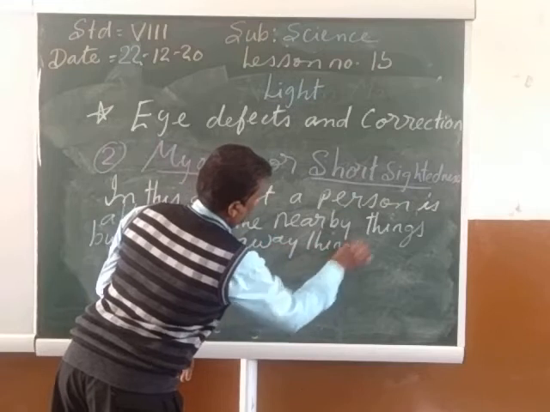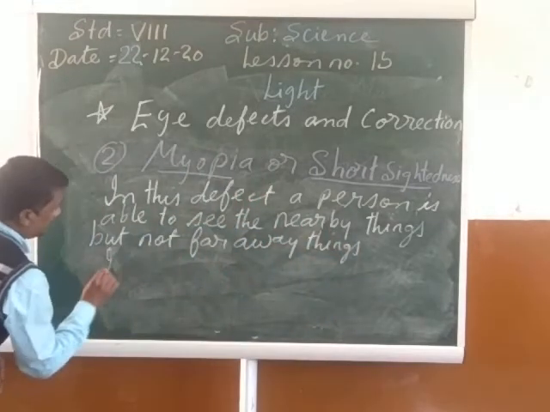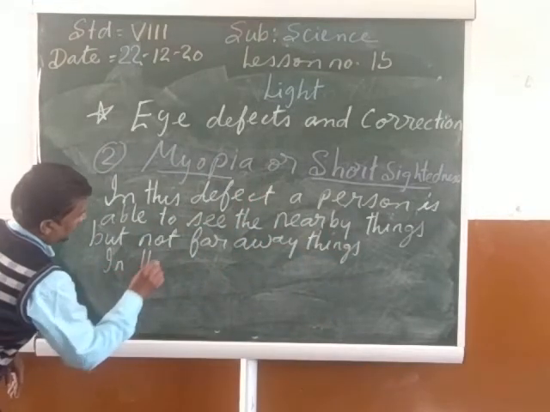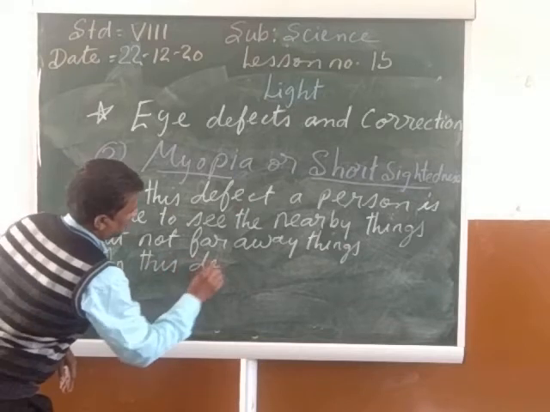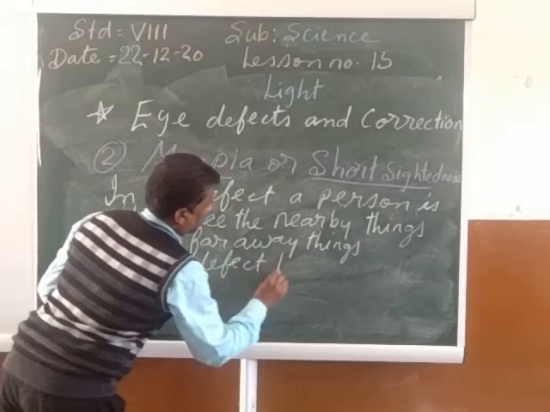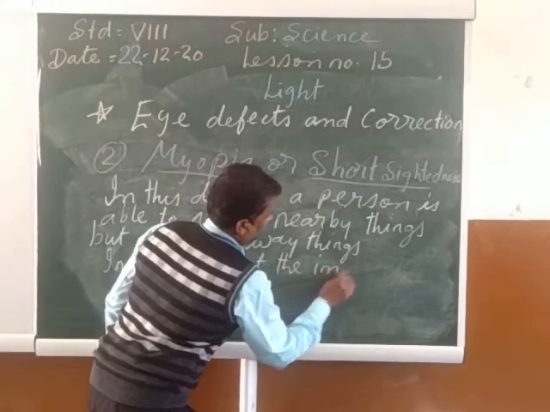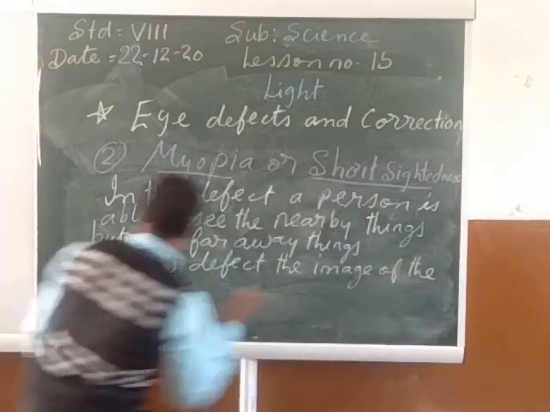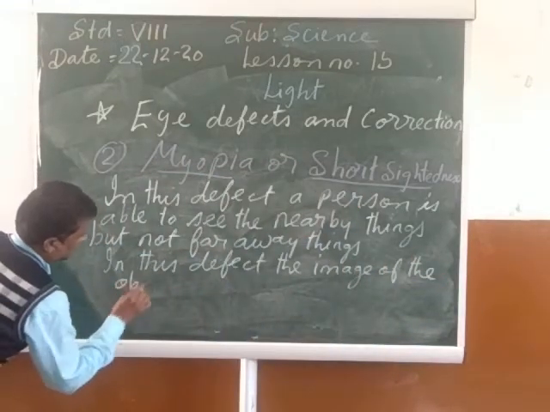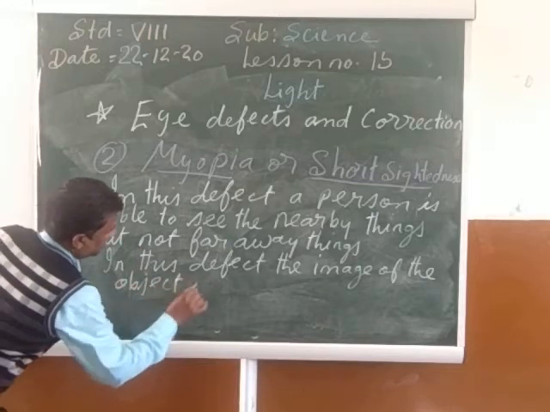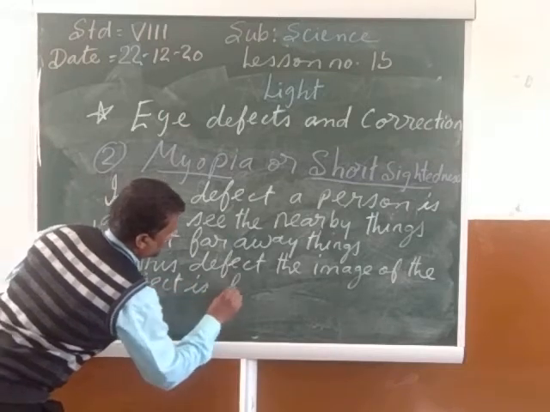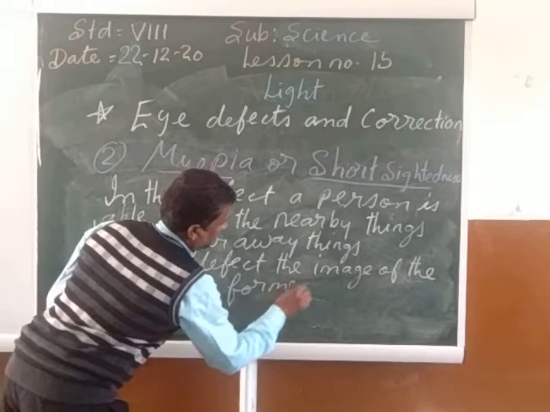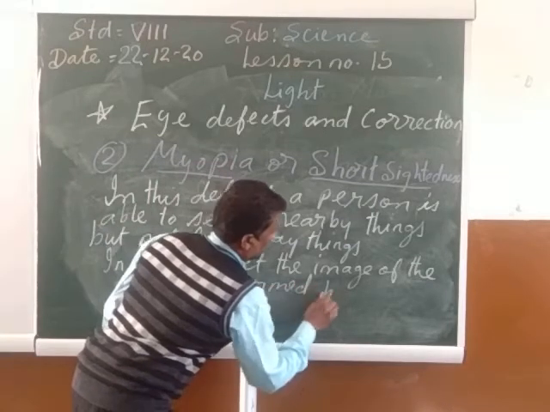In this defect, the image of the object is formed before the retina.